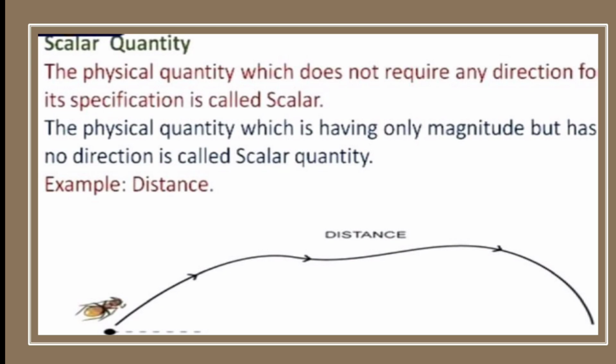The physical quantity which is having only magnitude but has no direction is called scalar quantity. Example, distance.